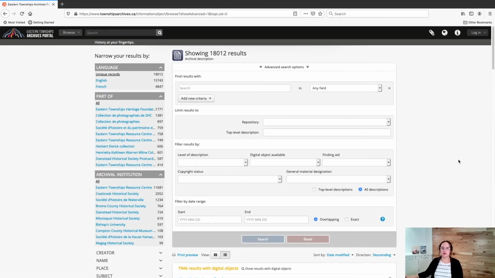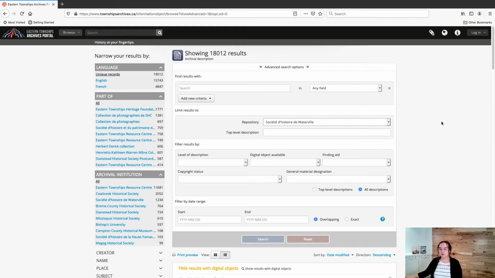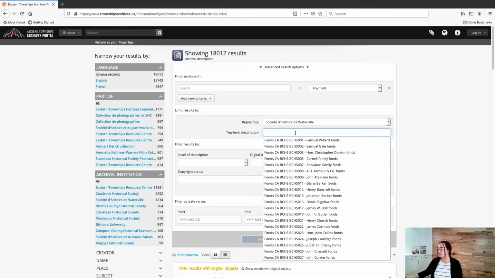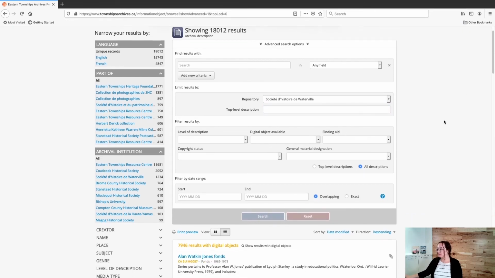The next thing you can do when you're conducting an advanced search on the Eastern Townships Archives Portal is to add limits and filters. So you can see here you have options to limit your results. You can limit by repository, so we could look for records that are only held by the Société d'Histoire de Waterville. Another limit is by top level description. So in this case, you would type in the name of the fonds or collection that you wanted to search within. And as you can see, you have options from all different repositories. So just make sure that you're choosing the right one if that's what you'd like to do.